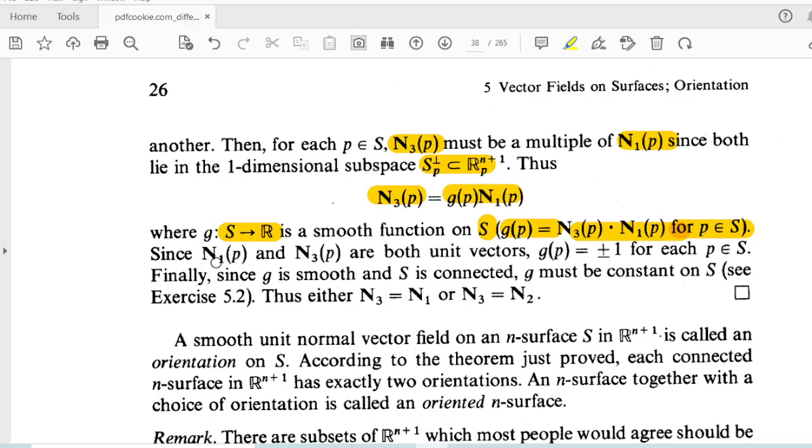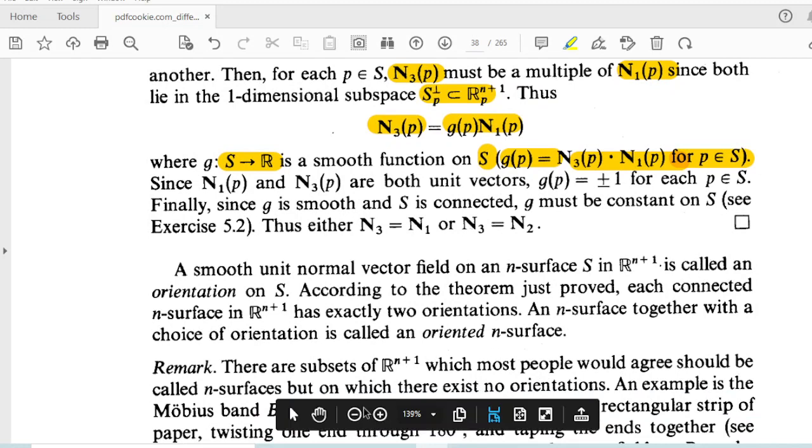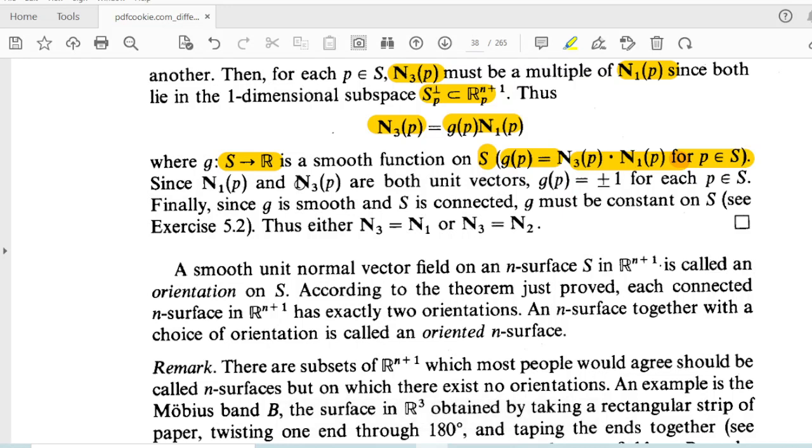Since n1 bar of p and n3 bar are both unit vectors, we know both are unit vectors. n1 bar is a unit vector, and we have assumed n3 is a unit vector. So here n1 is already a unit vector and n3 is also a unit vector.